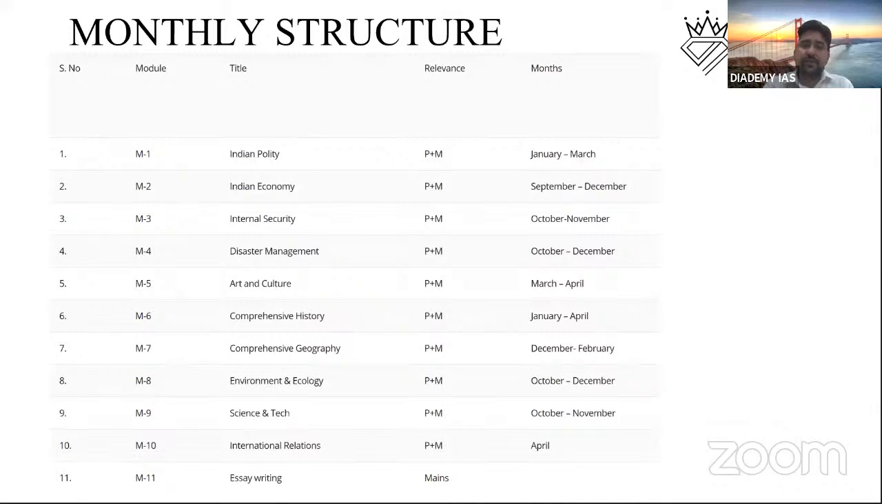So this is the monthly structure, how we are going to proceed in our prelims cum mains batch. You can have a glimpse of how various topics and important subjects we will deal with in the coming months. So this is our monthly structure.